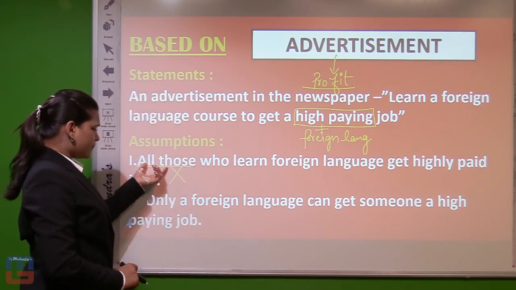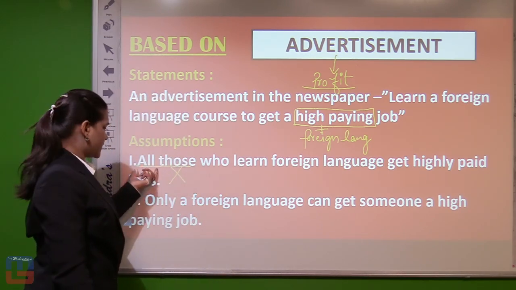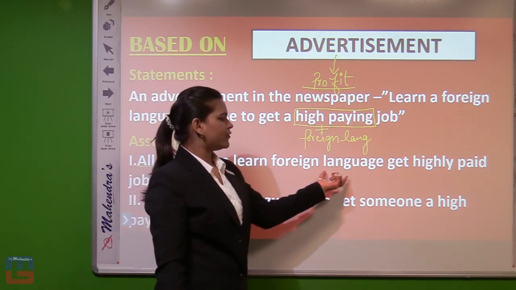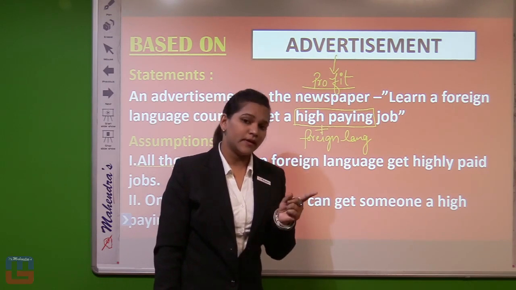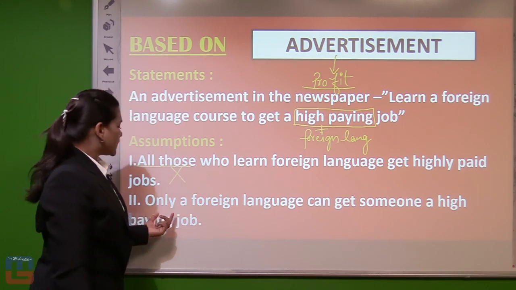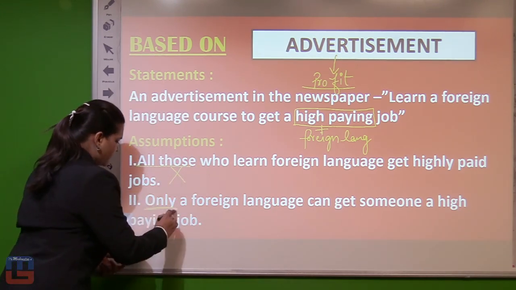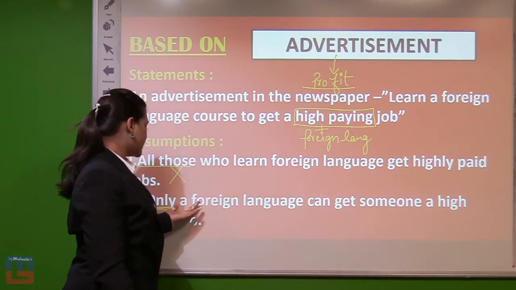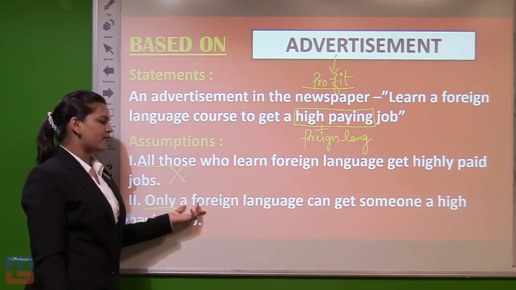Now, maybe if it is written some, suppose some people are there who learn a foreign language and get work, then it will be implicit. But we cannot say anything about all. Now second, only. Whenever the word only comes, it depends on where it comes. Now here in the conclusion part, only a foreign.